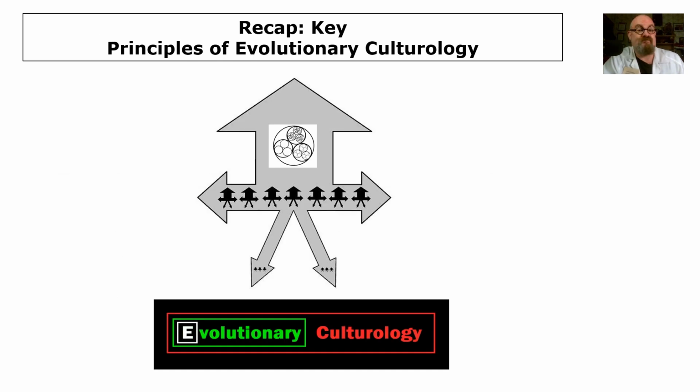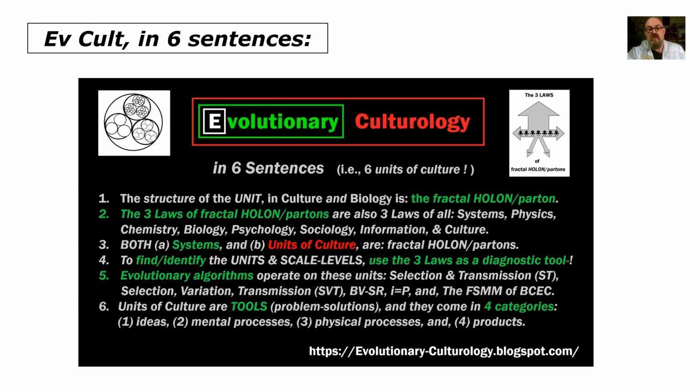So a recap, key principles of EvCult. There it is, EvCult in 6 sentences or 6 units of culture. And you can freeze or pause the video here and go through that, but if you've done the previous lessons of this course, you should understand all of that. And you can also read the EvCult blog, that has a lot more, and the EvCult textbooks go into even further meta scientific detail.